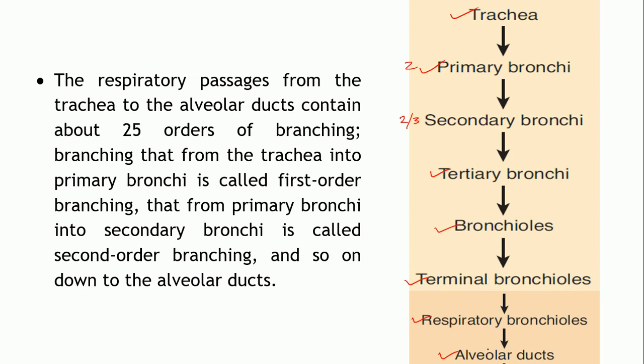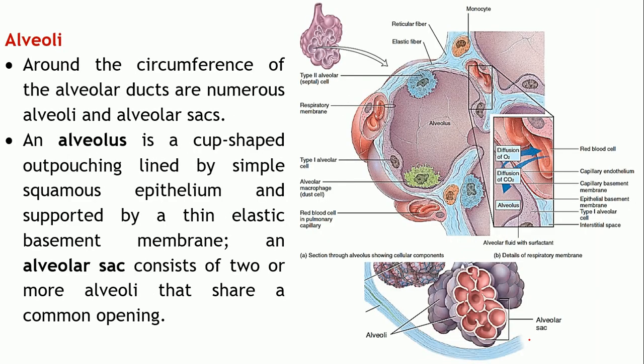As you can see, this branching continues even within the segment, within the lobules also. So there are roughly 25 orders of branching. 25 times it will branch. That's the first order of branching, that's the second order of branching, that's the third one, that's the fourth one. Further it will go on branching a number of times, and ultimately it will give rise to the alveolar ducts. Some are part of the conducting zone and some are part of the respiratory zone.